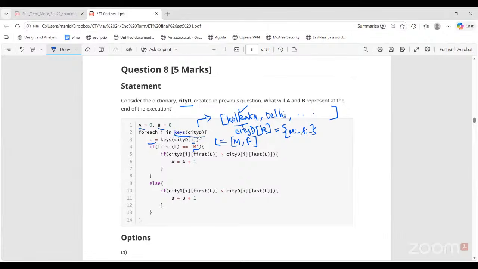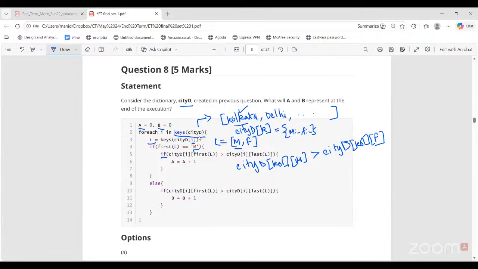If first of L is M, so here first of L is the gender male. Then you check if CTD of I, that means for CTD of Kolkata, first of L, that is male. So this turns out to be CTD of Kolkata and gender male. Whatever value is stored, that is the highest physics marks, is that greater than CTD of Kolkata for female?